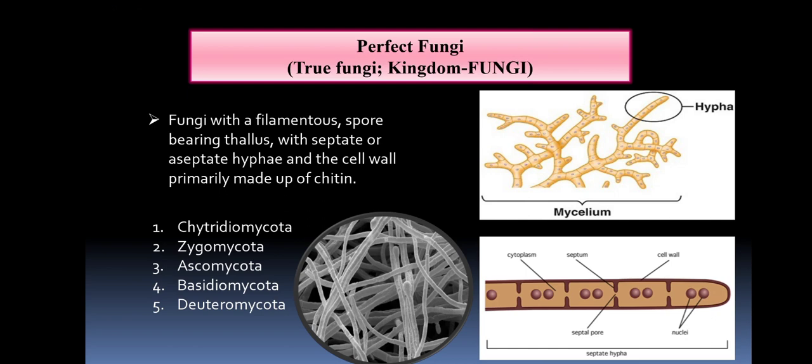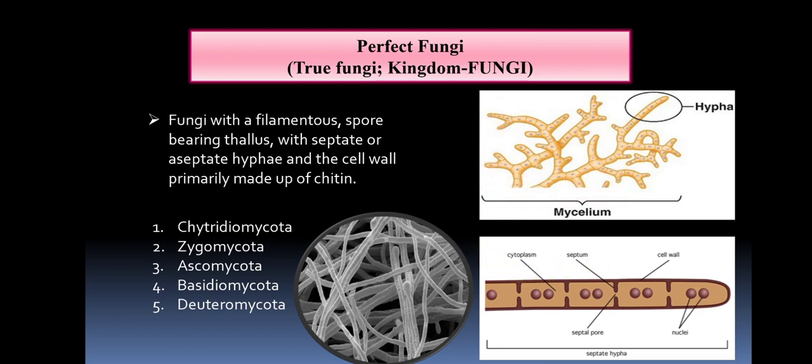Then the cell wall is made up primarily of chitin. So these are a few characteristics of a true or perfect fungi: a filamentous, spore-bearing thallus containing the mycelium, which is a network of hyphae. The hyphae may be septate or aseptate, and the cell wall is made up of chitin.